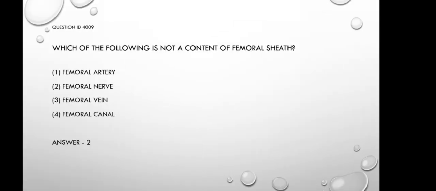Coming to the next question, question number 9. Which of the following is not a content of the femoral sheath? Option 1, femoral artery; option 2, femoral nerve; option 3, femoral vein; and option 4, femoral canal. The femoral sheath is a funnel-shaped fascial structure just below the inguinal ligament in the anterior thigh. It encloses the vascular structures including the femoral artery, femoral vein and the lymphatics of the femoral canal. So, the femoral nerve does not come as a content of the femoral sheath. The right answer is option 2.